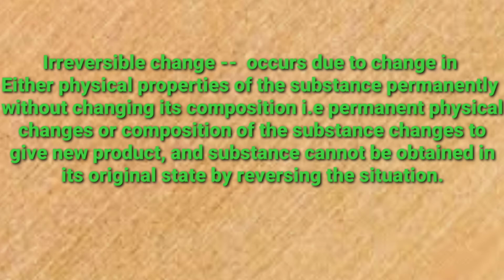अगर फिजिकल प्रॉपर्टी परमानेंटली चेंज हो जाए so that the substance cannot be reversed into its original form, and second way, if the composition of the substance permanently changes so that it cannot be reversed into its original form, then we can say कि it is irreversible reaction, because by reversing the situation we cannot obtain the original form of the substance. Let us try to understand these things with the help of one example.